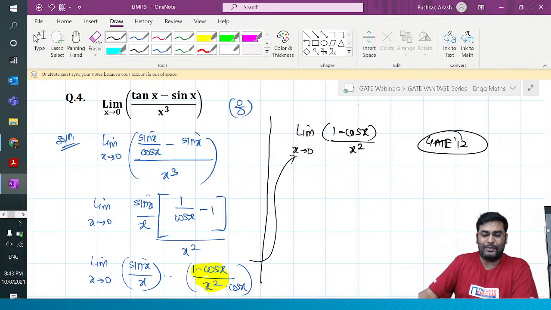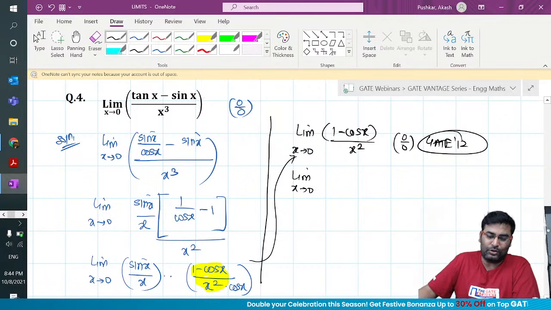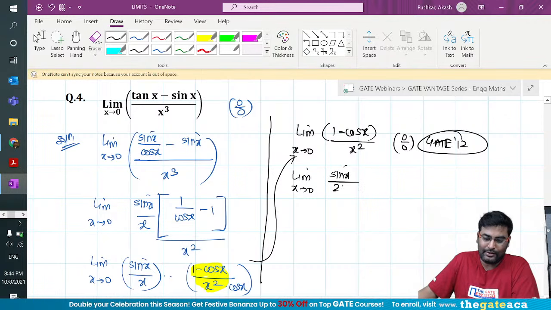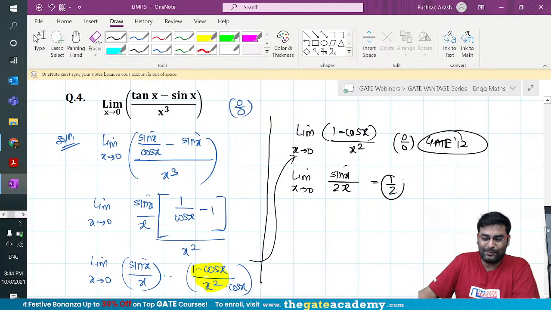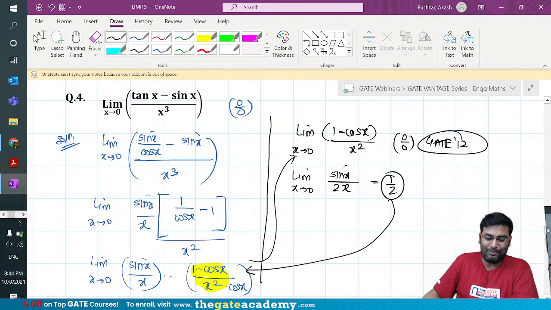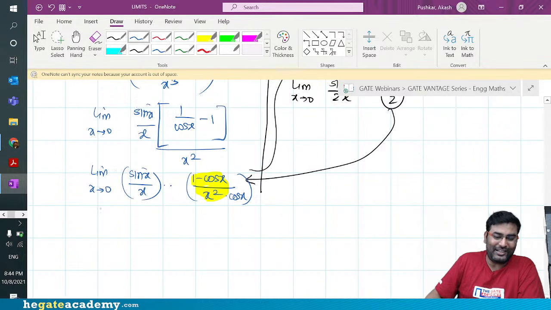Here you can apply L'Hopital's like this. So you apply L'Hopital's rule, what you'll get, because this is also 0 by 0 form. So limit x tends to 0, what do you get? You'll get sin x by 2x. In one shot you can get the answer, and answer is what? Half. Come here and plug in. This is also a way to solve limits, right guys? So what is the answer the moment you put limit x tends to 0?